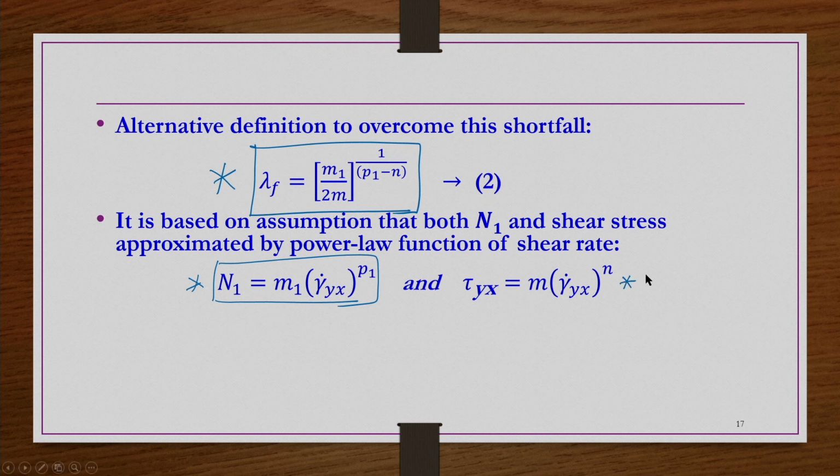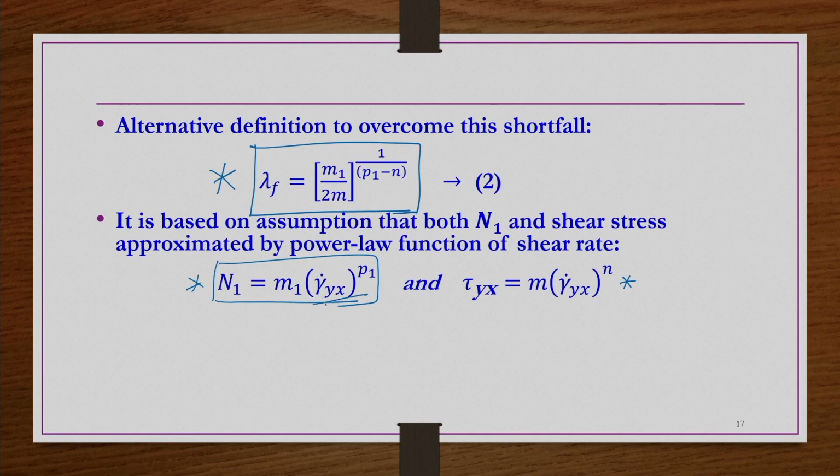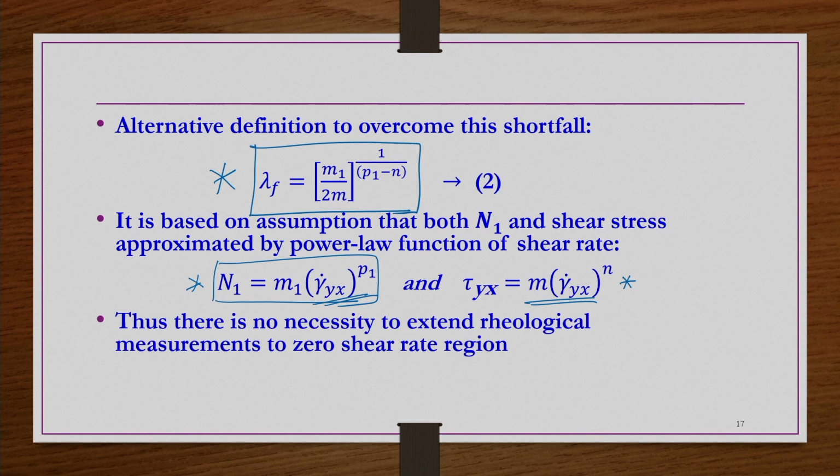What are these assumptions? The first normal stress difference versus shear rate, and the shear stress versus shear rate, whatever experimentally obtained information is there, are represented by power law models like this. Then they obtain this equation. Thus there is no necessity to extend rheological measurements to the zero shear rate region if you are using this equation.